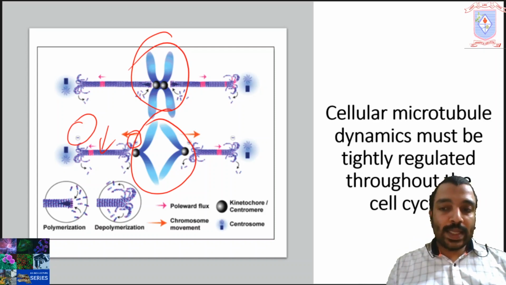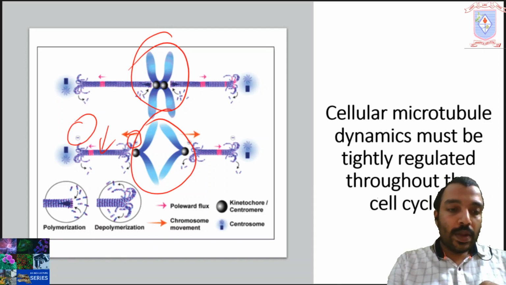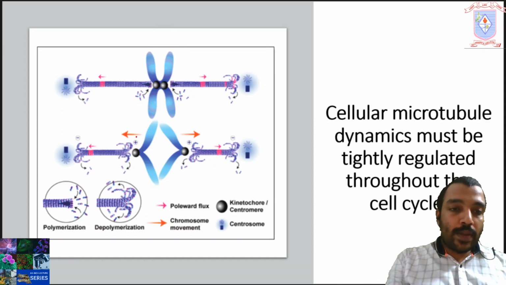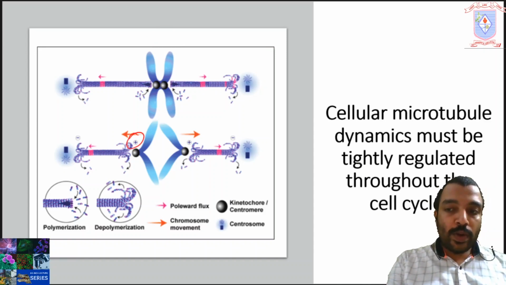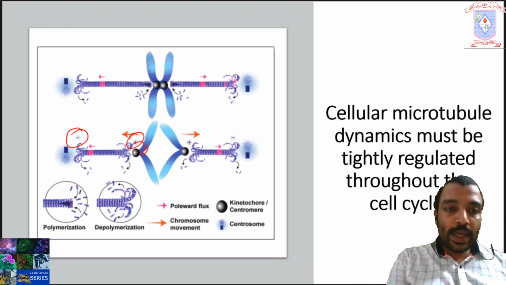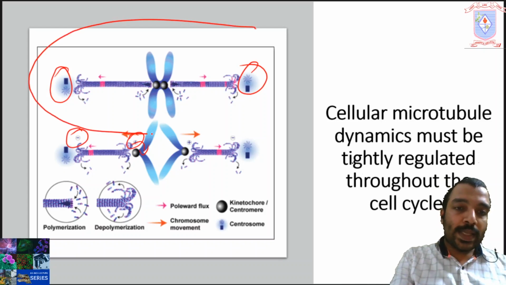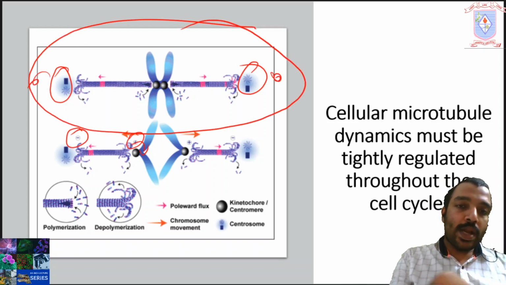Okay, the plus end is the end of microtubules where the kinetochore of the chromosome is attached. And minus end, here you can see the centrioles. So consider this as a cell, and this is one pole, this is another pole, and here you can see the centrioles.